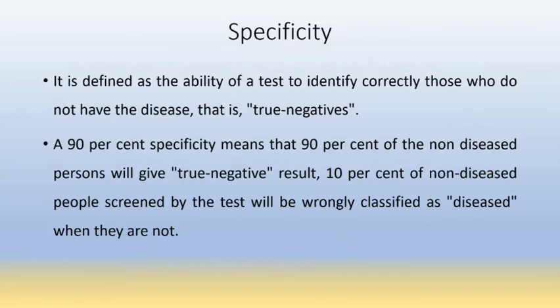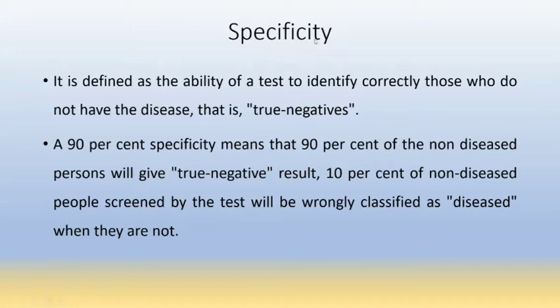Specificity is the ability of a test to identify correctly those who do not have the disease, that is true negative persons. So sensitivity gives true positive patients and specificity gives true negative patients.